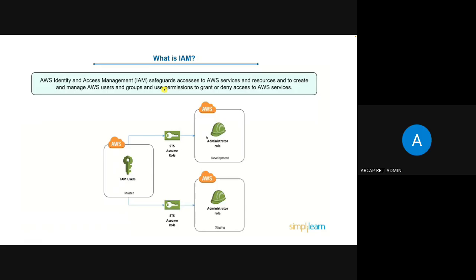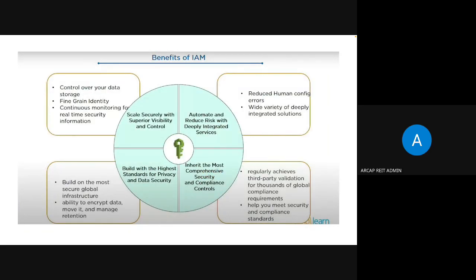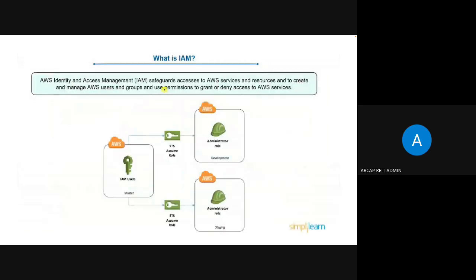As an IAM user, they have different access and permissions on the development project. And when it is in the stage, it can only be accessed by the administrator role who has the staging permission, right? The main benefits of IAM are, so this is what IAM will do for a particular object, that may be data, a website, or a service.